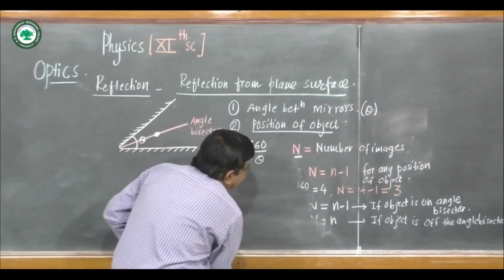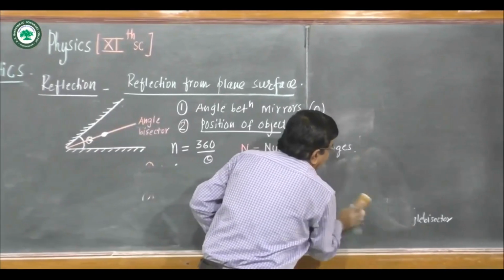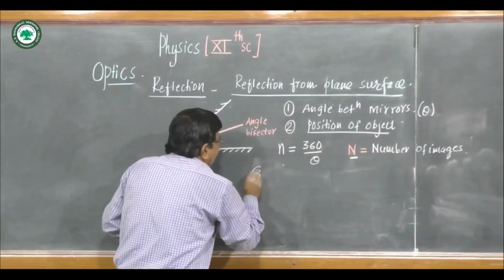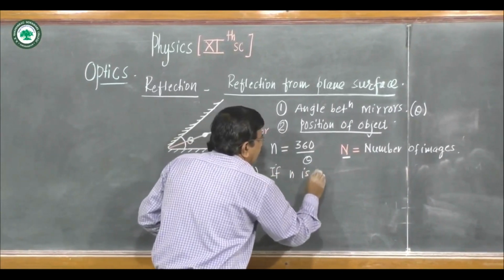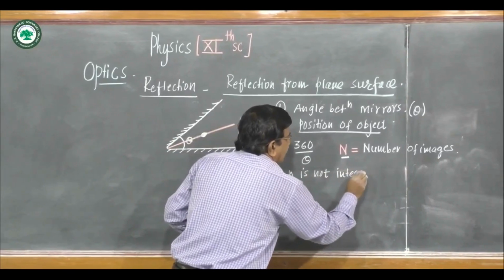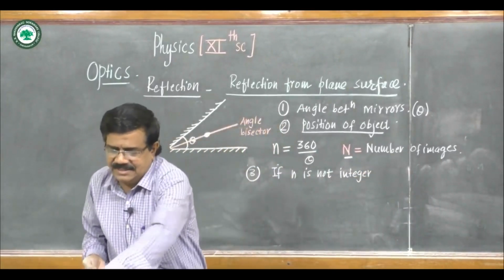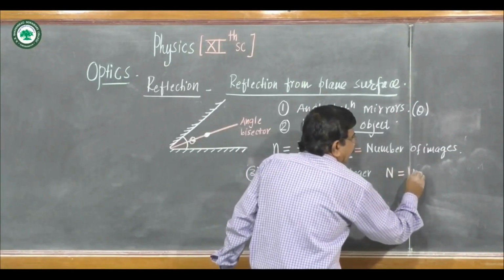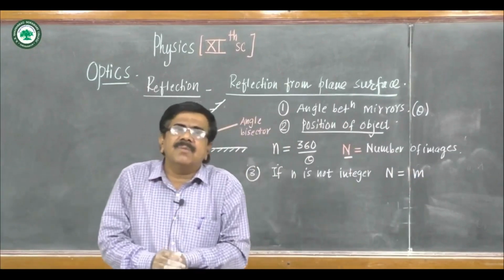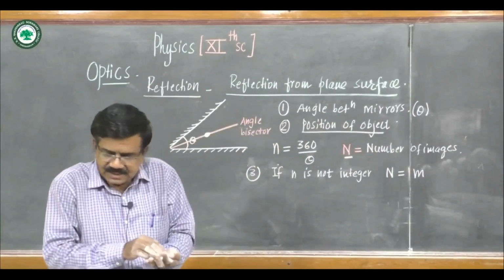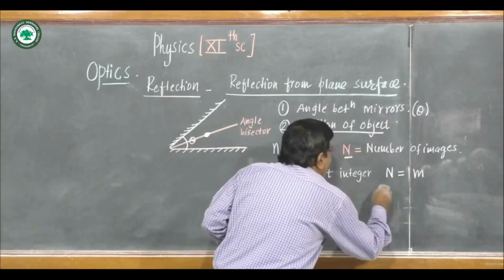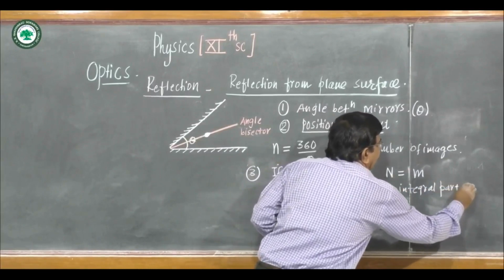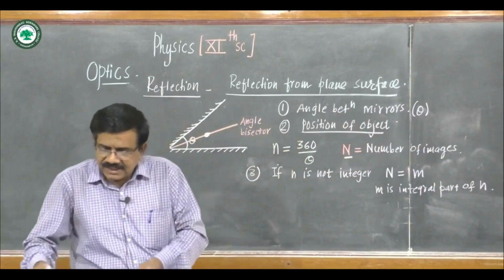Then our third important point is, if n is not an integer, if this n equal to 360 upon theta is not an integer, then the number of images capital N is equal to m, where m is the integral part of n. I will explain this in detail.